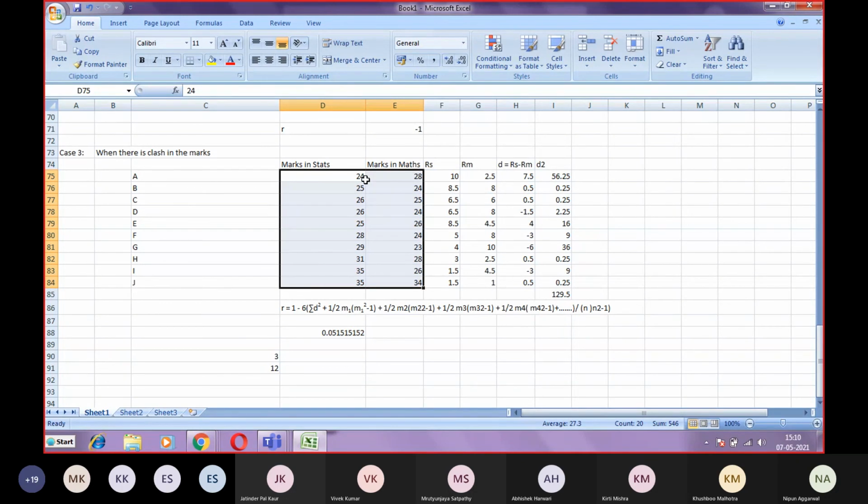If you are provided with the marks data, you can calculate Karl Pearson's or Spearman. But to calculate Spearman rank, we first convert the data into ranks. If you directly use the marks data, it is Karl Pearson's coefficient of correlation.